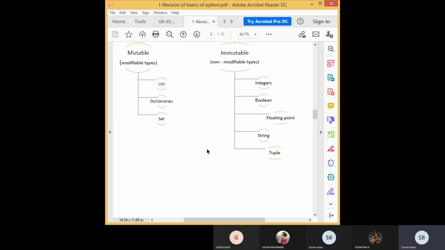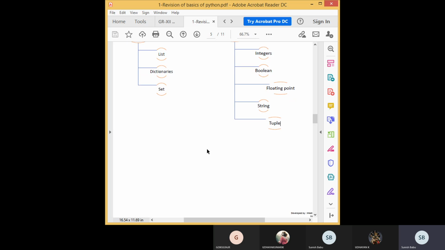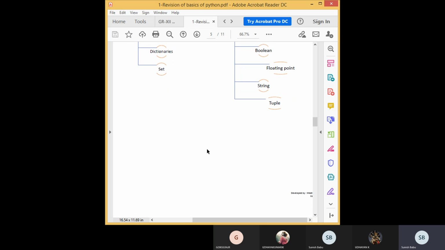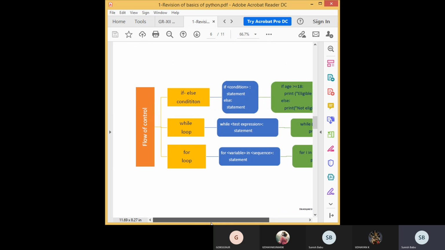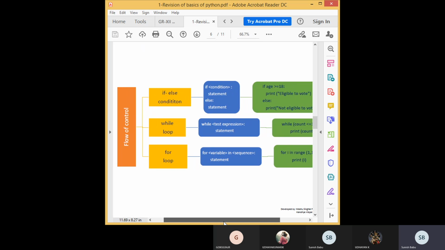So always remember this. This is very important. If you listen to this class, there is no need to revise everything. Anyway, I will show you everything. This is the next chapter of revision tour, that is flow of control. Normally our program execution is in sequence order, sequence means line by line. Some statements will change the flow of execution.